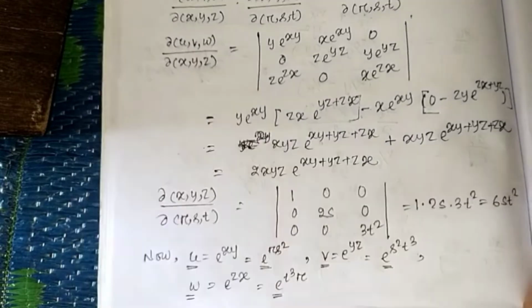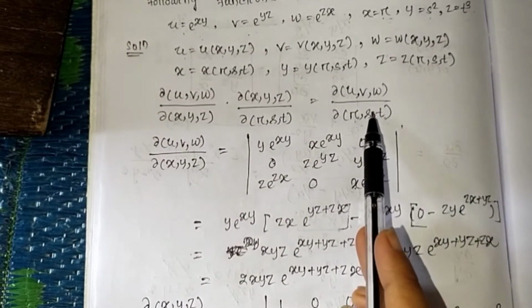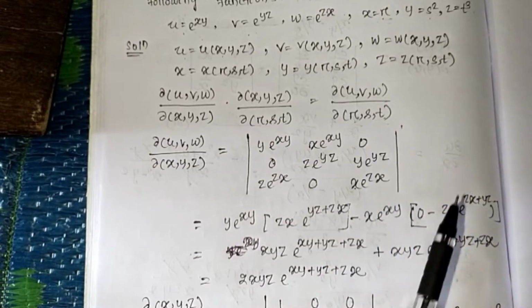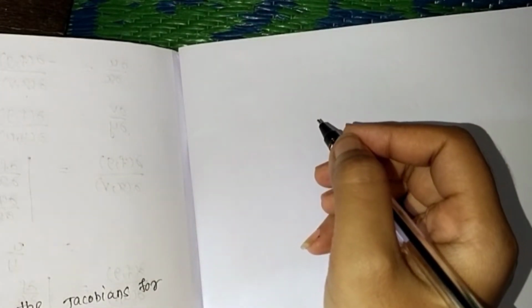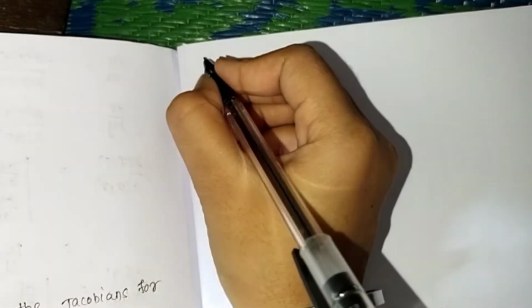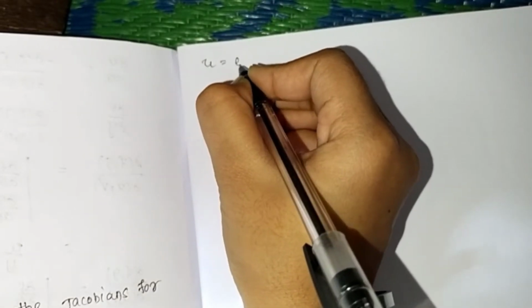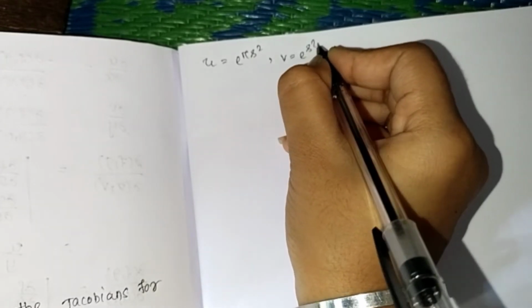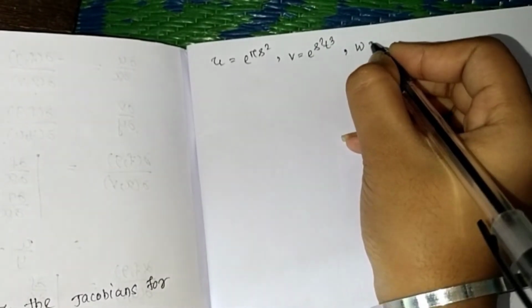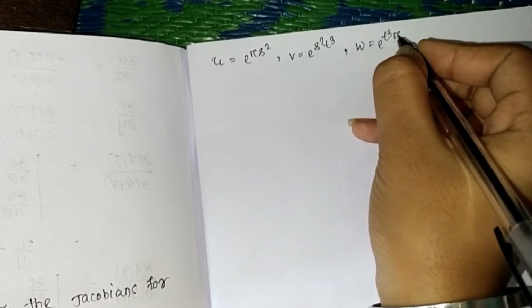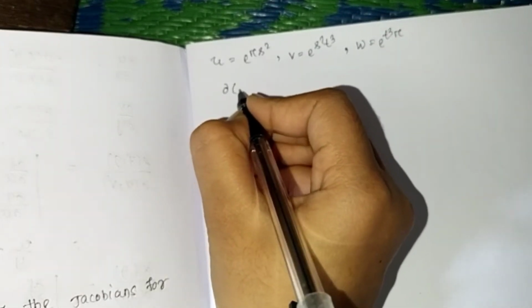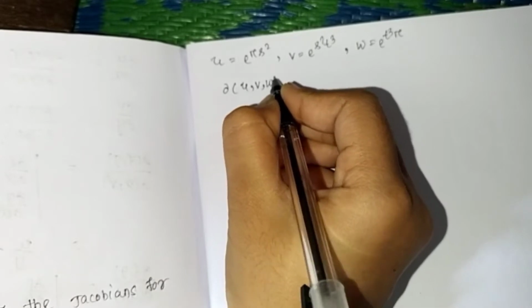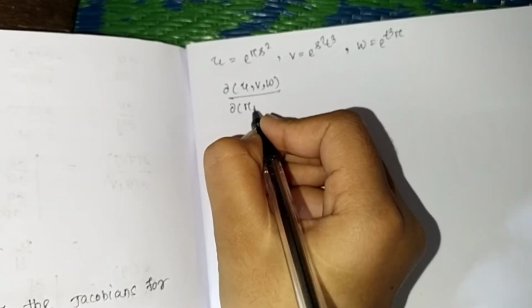Then we will find the Jacobian of u, v, w with respect to r, s, t. Here we write again the values of u, v, w with respect to r, s, t. So u equals e to the power r s square, v equals e to the power s square t^4, and w equals e to the power t^4 into r. Now we will find the Jacobian of u, v, w with respect to r, s, t.